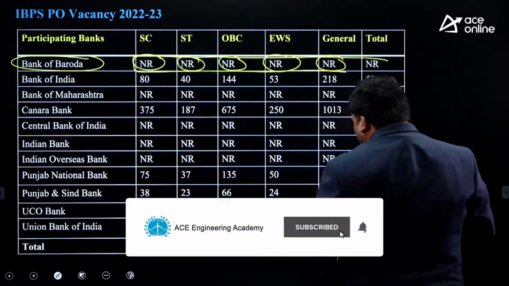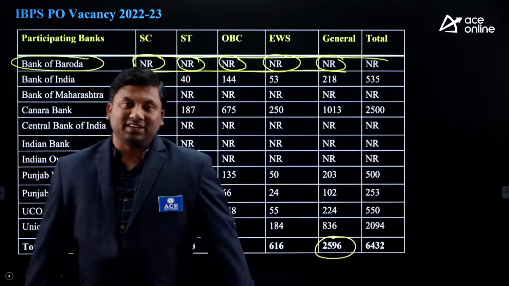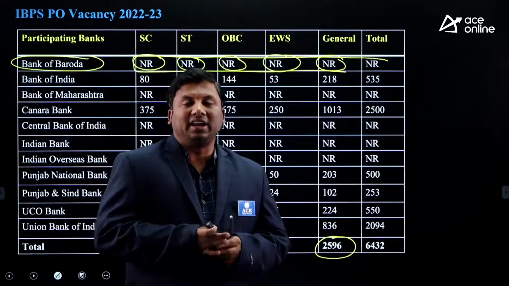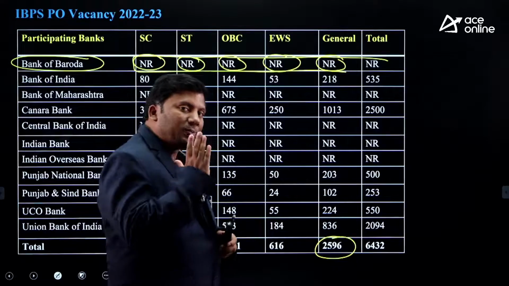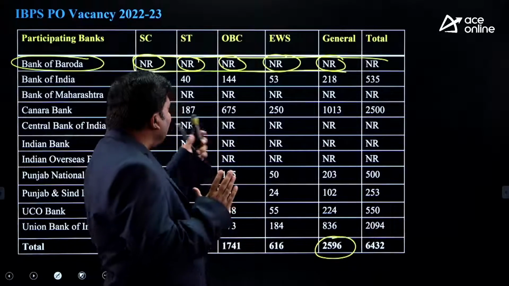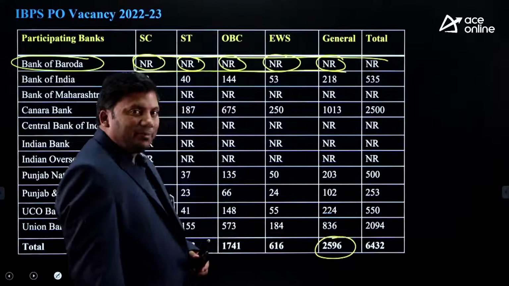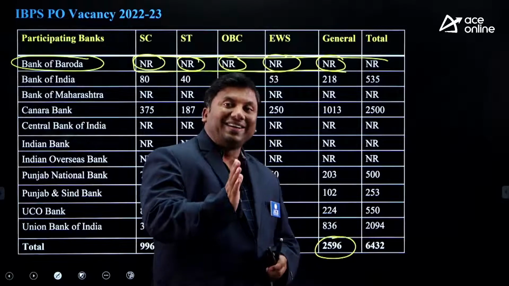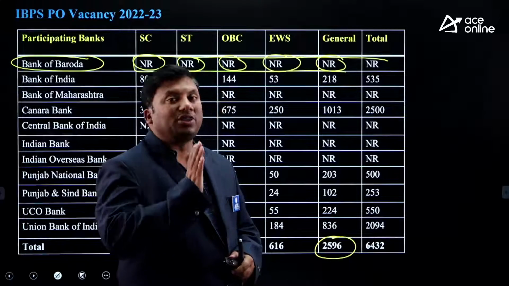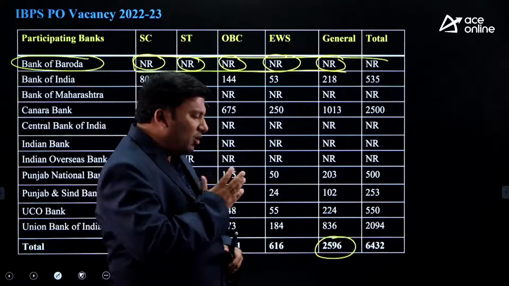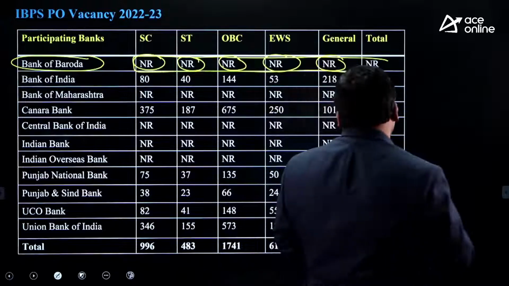In case you are from the general category, you get close to 1/3 of the total number of vacancies. You need to put in 3x and 4x the effort, because after splitting the vacancies among the other reservation categories, you are part of this smaller circle. That means you should not consider that there are 6,400 plus vacancies. You need to consider that there are only 2,500 plus vacancies. Around 35% of the total number of vacancies belong to the general category.